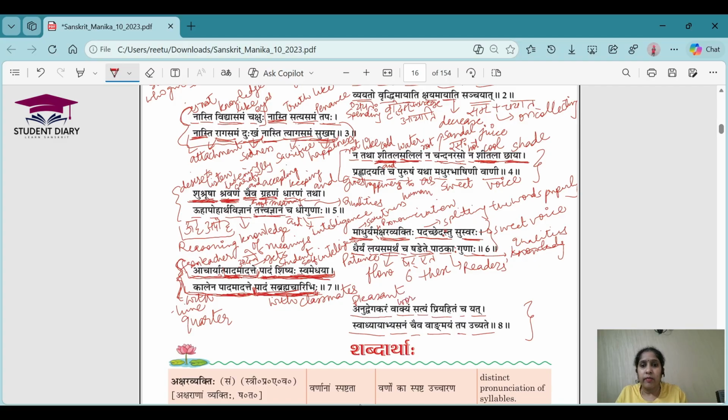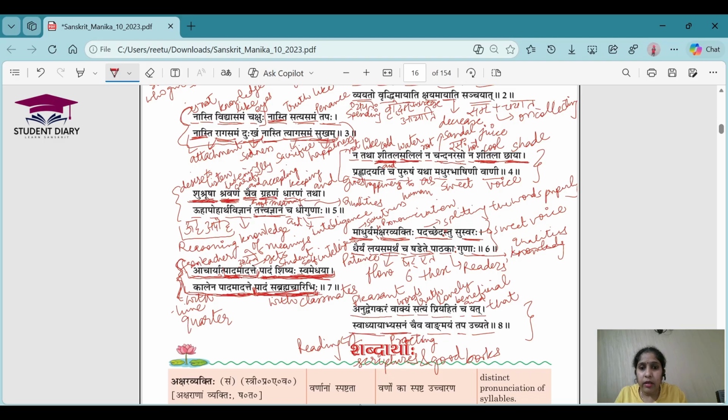Vakya means the words. Satya means truth. Priya means lovely, which the other person may like. Hita means beneficial. Cha means and. Yat means that. Swadhyay Abhyasnam. Swadhyay means reading of scriptures or good books, basically. Then abhyasna means practicing that. Only reading will not work, but also practicing them.